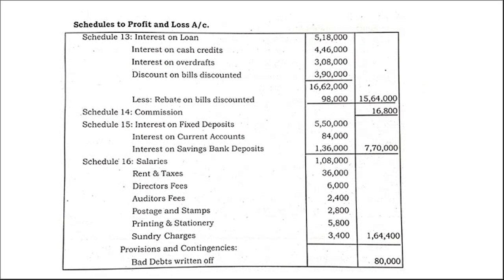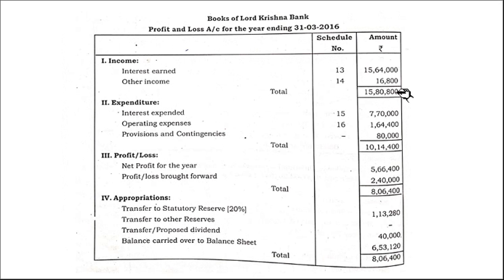See here, this one. So this we have calculated. Then comes profit or loss, net profit for the year. This means from the total income, we have to deduct total expenses. So we got 15,80,800 minus 10,14,400. So it is 5,66,400. Then profit and loss brought forward. It is given in the adjustment, last year's. We have to take 2,40,000. So total of these two will be 8,06,400.